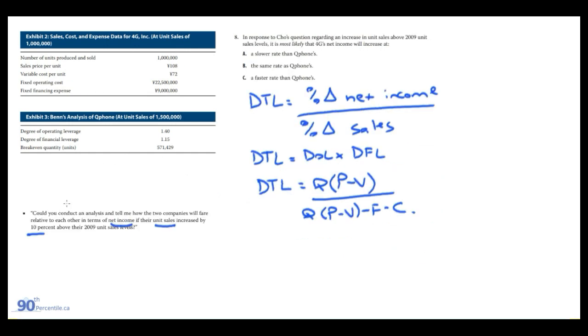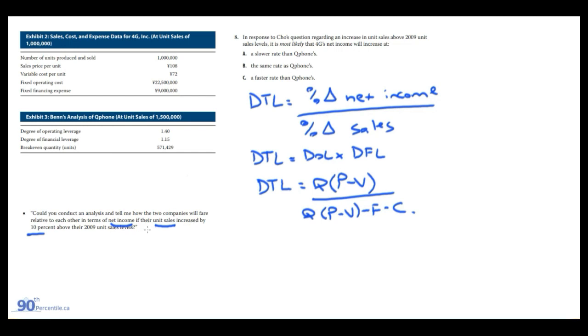All right, here we have another question or statement from the question. I kind of just summarize the info. The question in the book is unnecessarily long, but basically what's going on is kind of wrapping up our analysis on these two companies. There's two analysts involved, and one analyst asks the other analyst to tell them how the two companies will fare relative to each other in terms of net income if their unit sales increase by 10% above their 2009 unit sales levels.